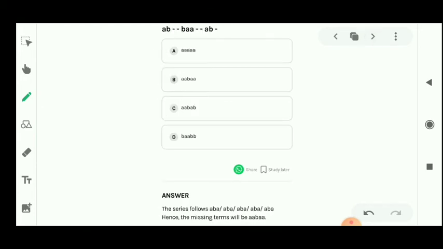In this question, the question is AB, then 2 fill-ups are there, then BA, then again 2 fill-ups are there, then AB, then 1 fill-up is there. Students, according to the previous question, you have to fill these options and put these values instead of fill-ups. That means in option number A, 5 A's are there, so you have to put here 1, 2, 3, 4, 5 A's.